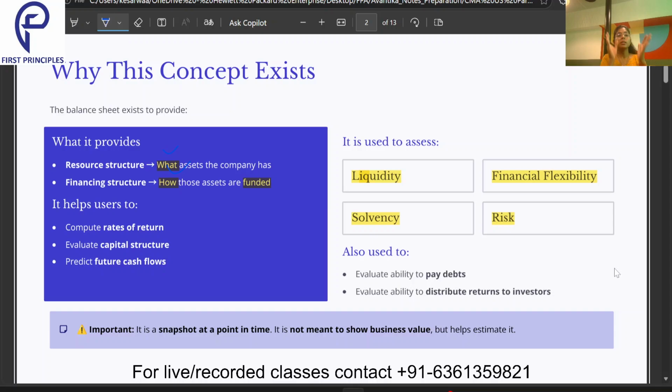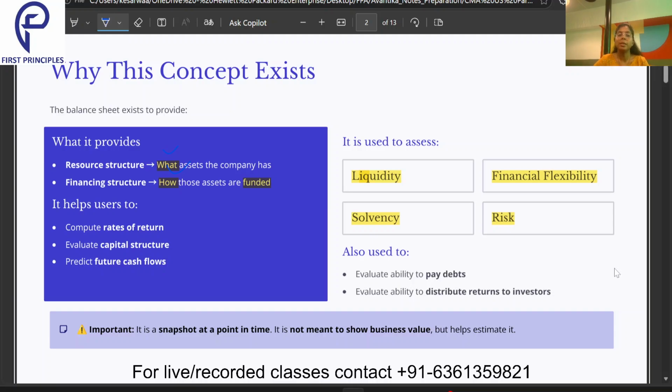So that is what the balance sheet provides us. It shows us what these assets are and how we got the money for funding these assets. That means from where we got the money to purchase these assets. That's what the balance sheet shows us.